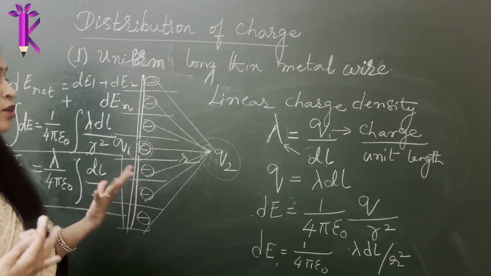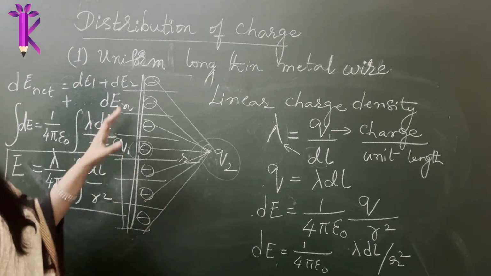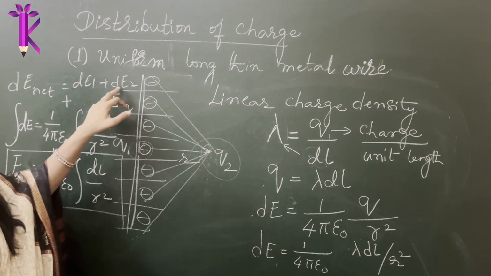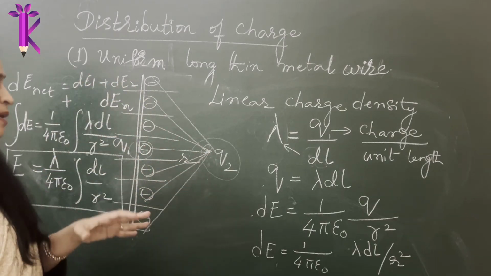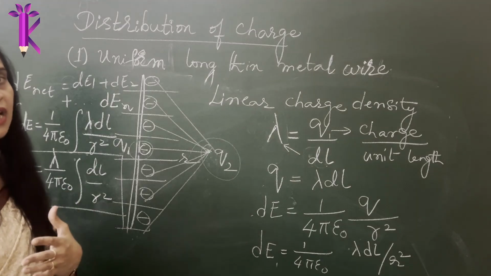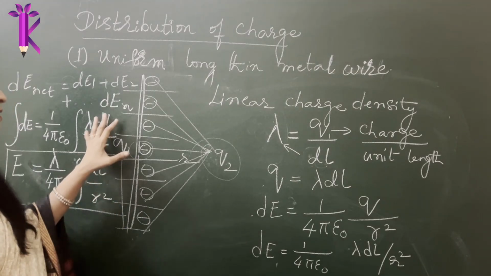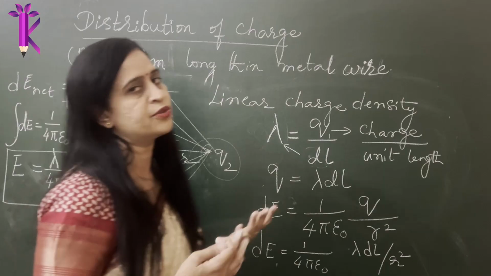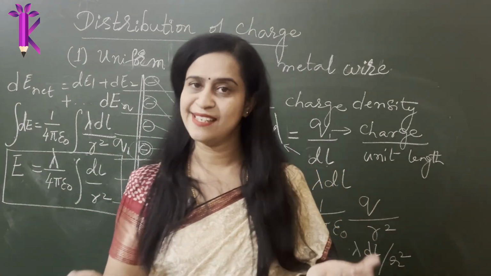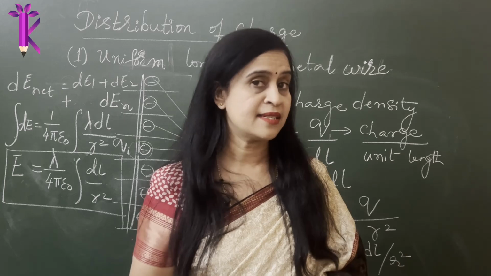If there are thousands of electrons and you have to calculate the field due to each point charge, then you will have to do the calculation 1000 times. Instead of doing that, integration provides you an easy formula to do that by applying limits, and it has got suggested formulas. We could just use mathematics as a tool and find that out easily. I hope this part is very clear.